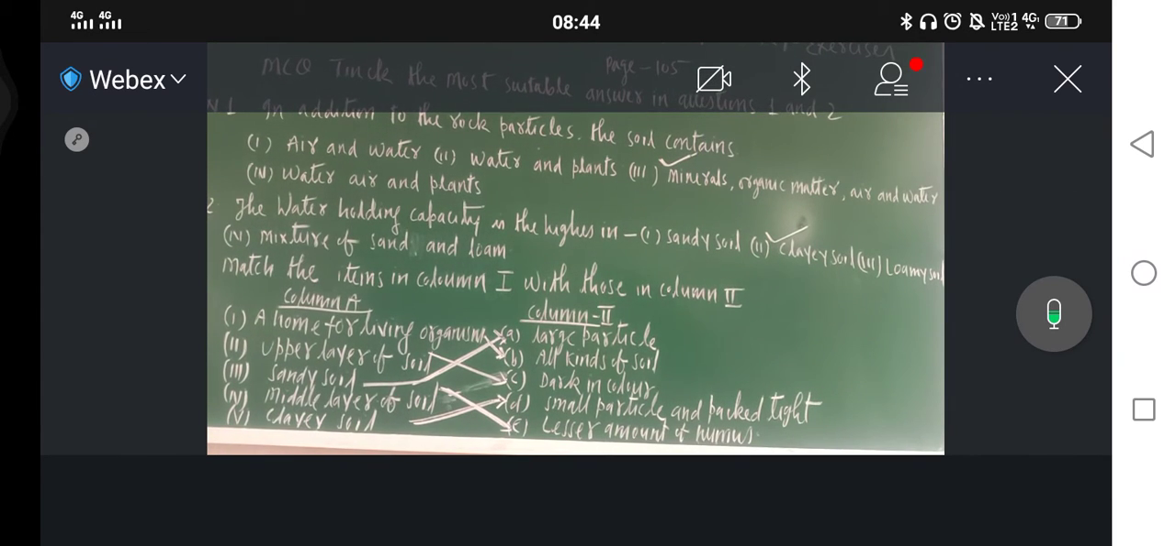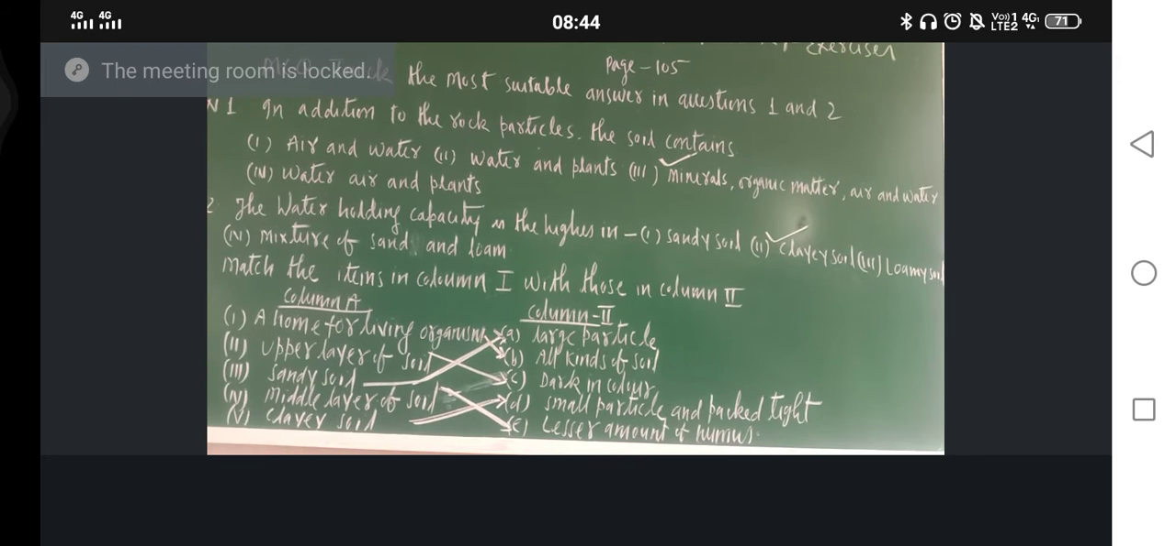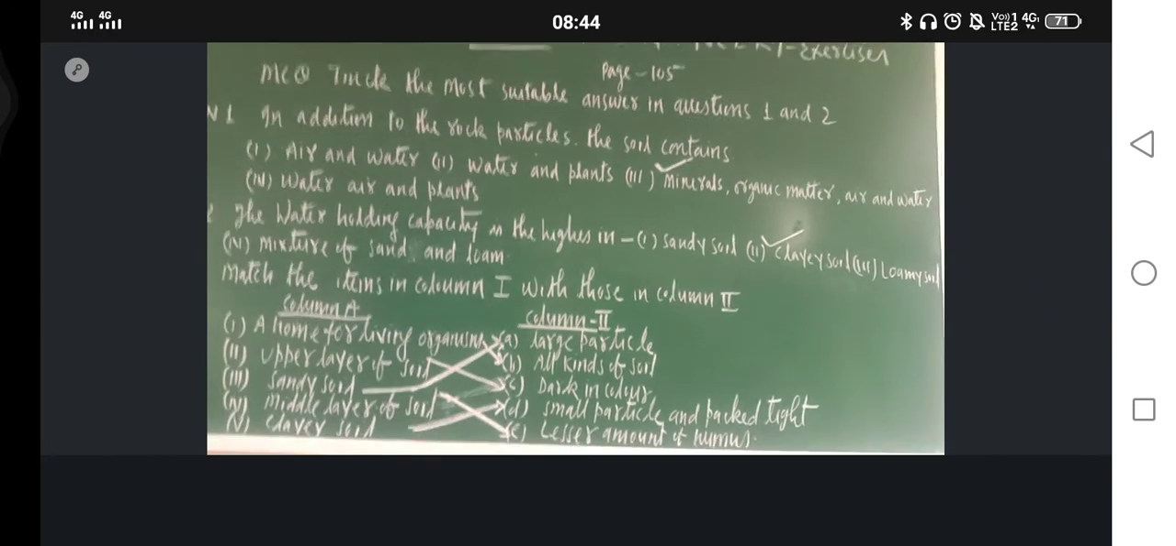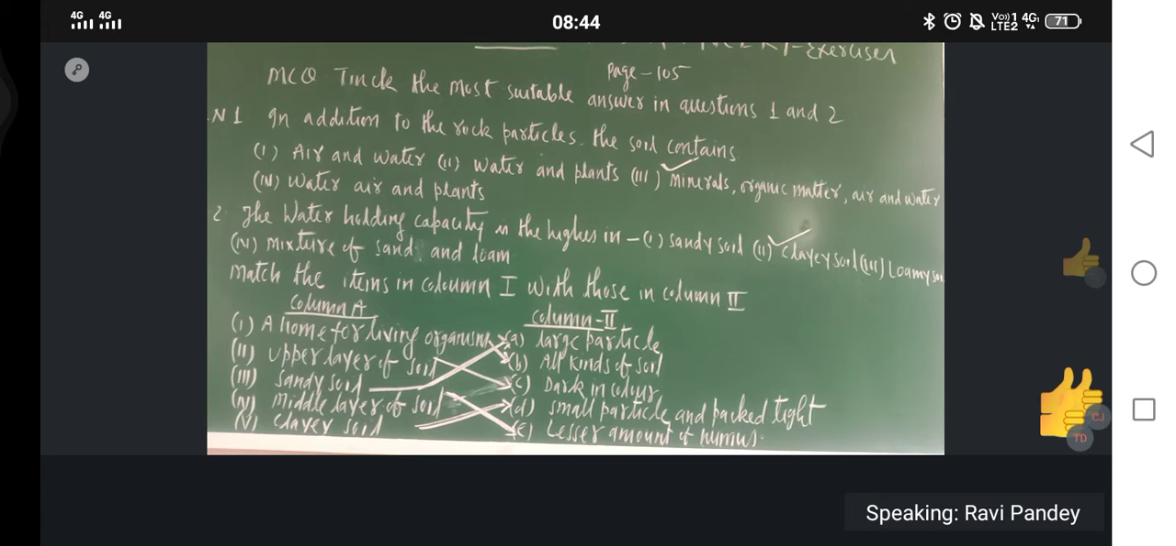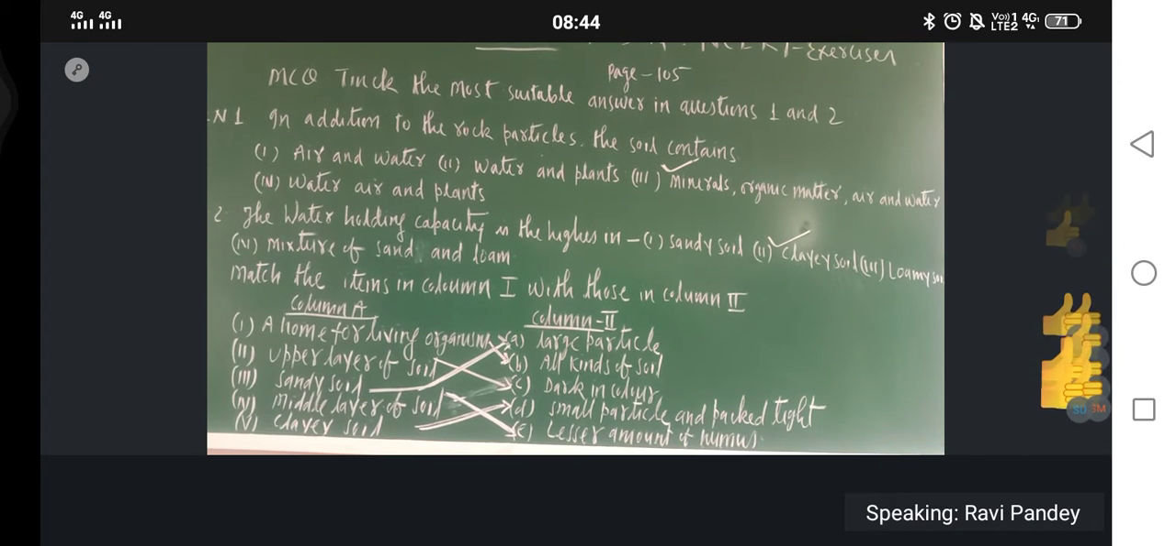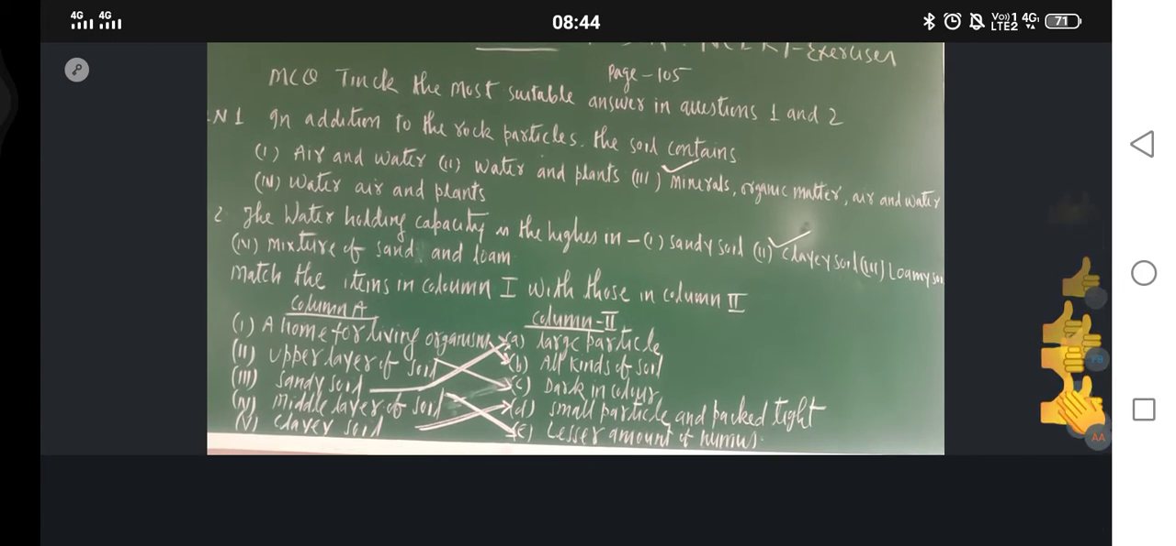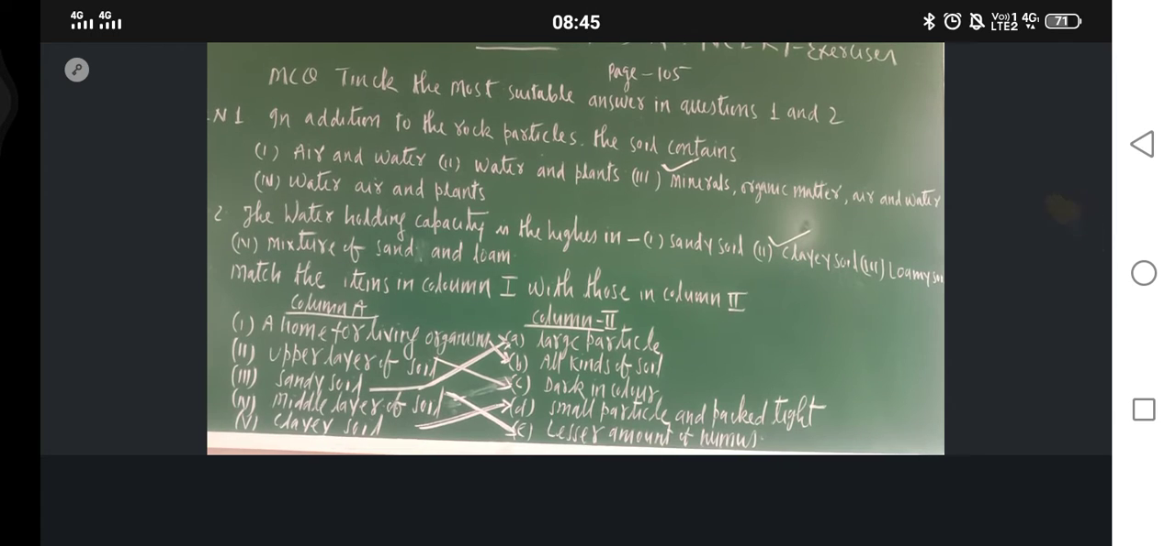Okay. Any problem? Okay. So just to see how you should write. First, you please indicate me whether I am audible or not. Please indicate. Okay, just see how you should write. First, you write column first. Then in column second, you write their right match.